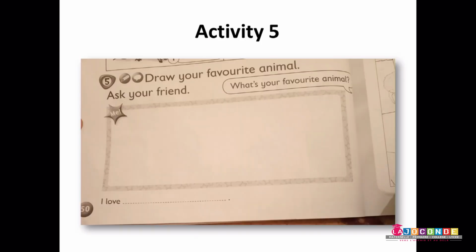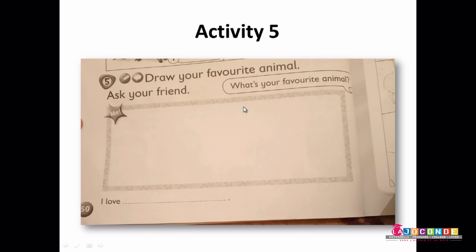I'm going to read the question first. Draw your favorite animal. Here you have a blank. You draw your favorite animal, either frog, cow, duck, lizard, or so on, or something you like, your favorite one.